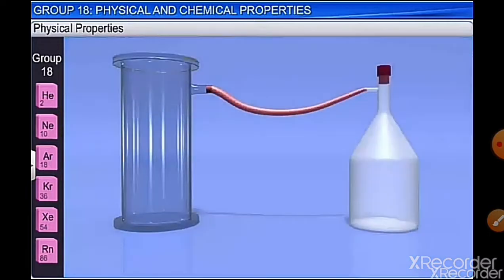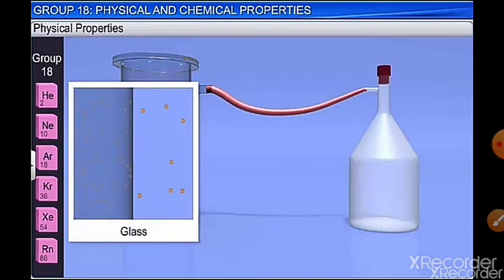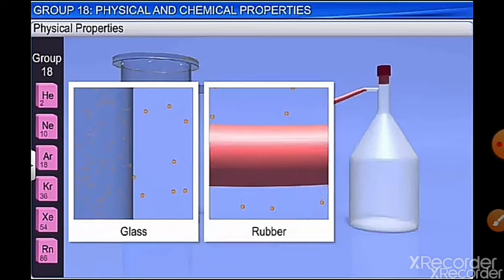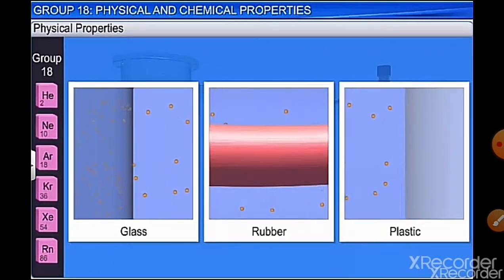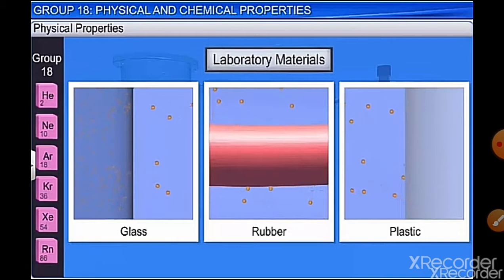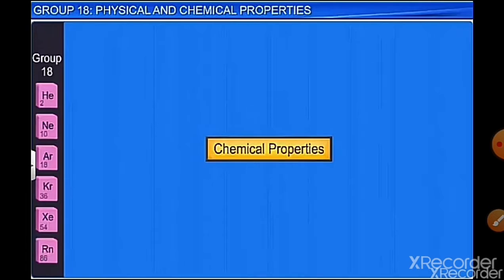Now these noble gases also have the ability to diffuse through glass, rubber and plastic. They diffuse, that is, they can pass from one surface of glass to another, or through rubber or through plastic. They can pass through the membrane of glass, rubber and plastic, which are generally used as laboratory material. So it's difficult to store these gases.